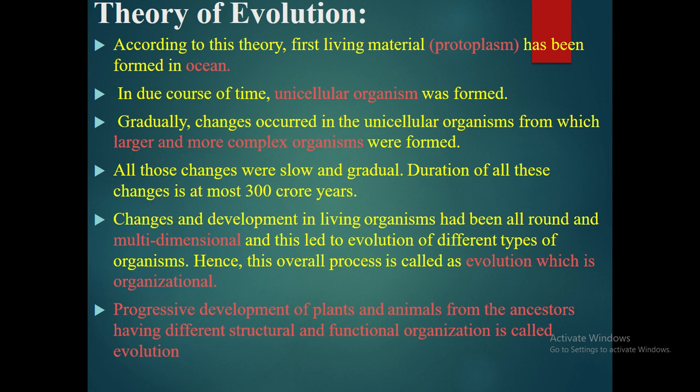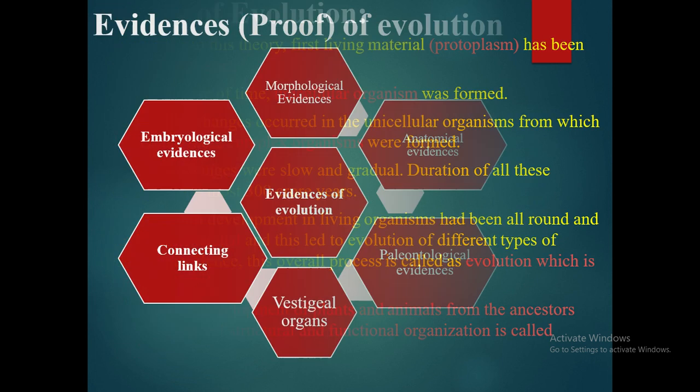This took around 300 crore years. The changes in development in living organism had been all round and multi-dimensional. Therefore, evolution is organizational process. Progressive development of plants and animals from the ancestors having different structural and functional organization is called evolution.